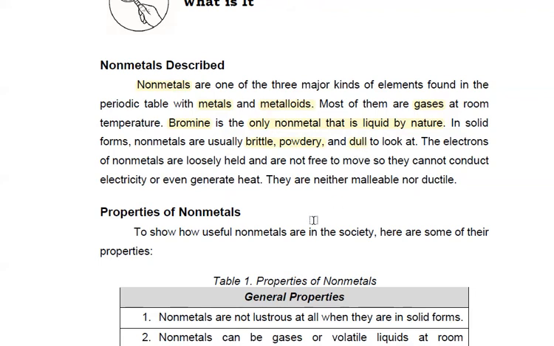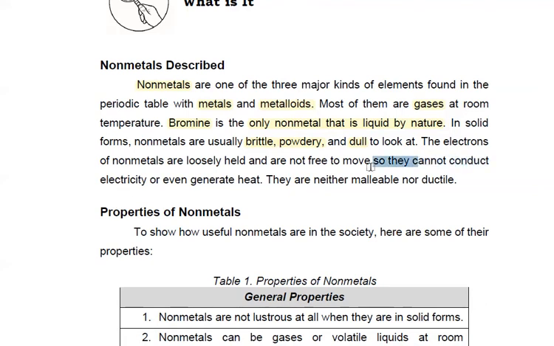So, dili sila parehas tong metals, no? Ang metals kay shiny, dili sila gahi, no? Hard. Di ba nakita niyo example sa metals ganina sa zinc ug sa lead, mga bato, kahi kayo din bugat. Ang non-metals opposite, brittle ug powdery. So, okay? The electrons of non-metals are loosely held and are not free to move, so they cannot conduct electricity.